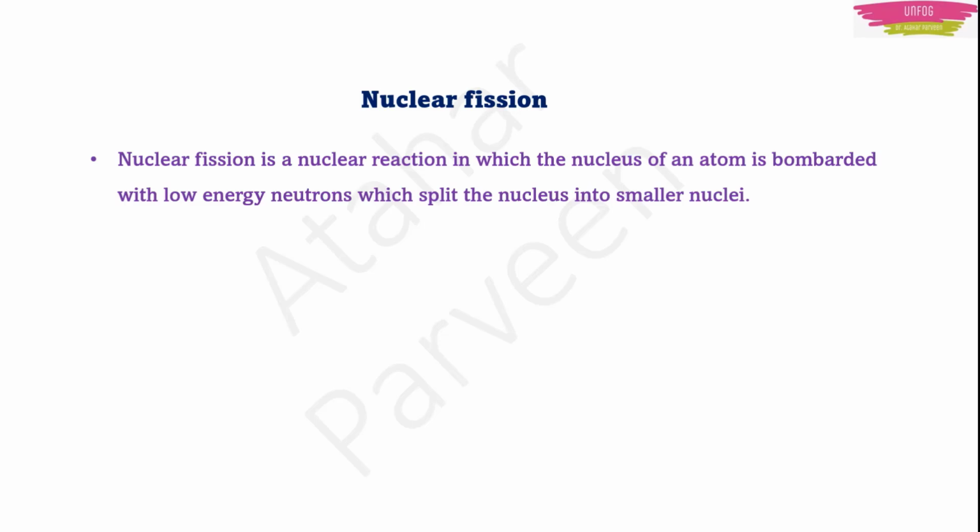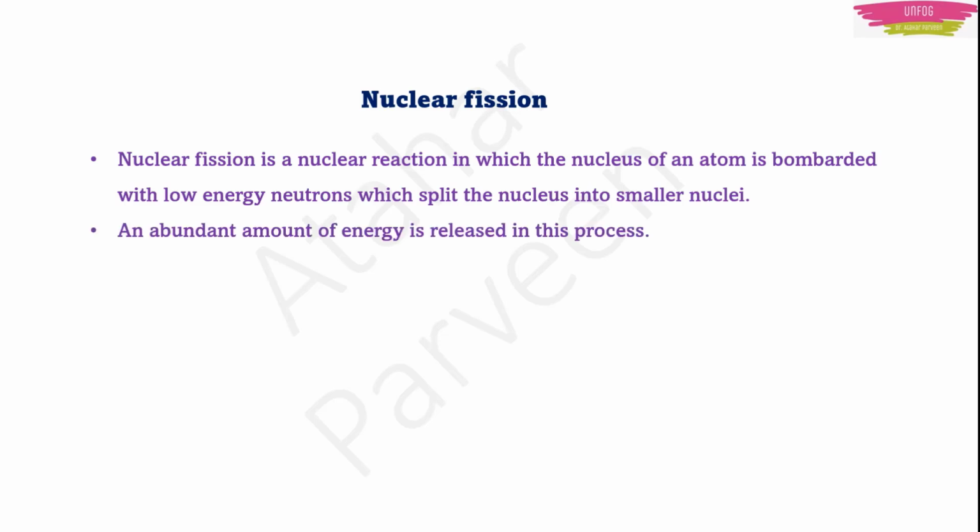If I want to give you an example, one example I can give. You have placed one egg, you think. Egg is bigger, right? You are taking one small marble and hitting it very fast. What will happen? That egg will break, right? It will break into pieces. That only happens with the nucleus. You are using that small neutron to hit that big nucleus, but you are hitting it so fast that the nucleus will break into smaller nuclei. This is known as nuclear fission.